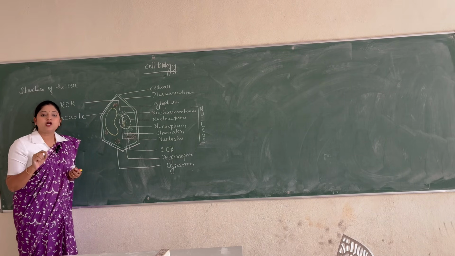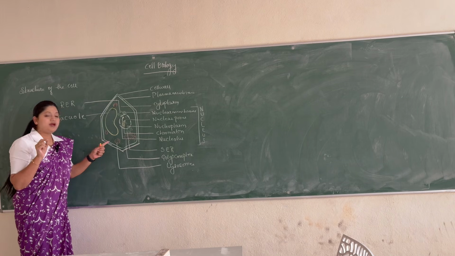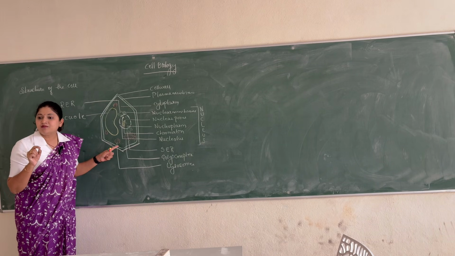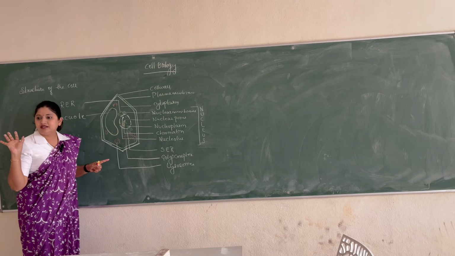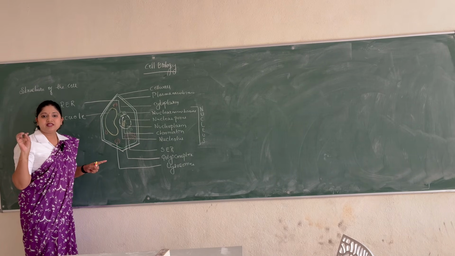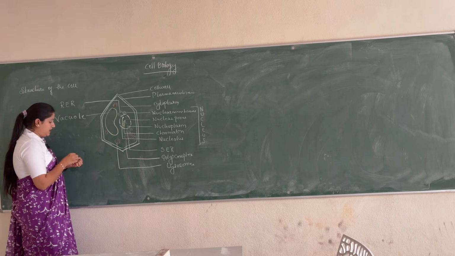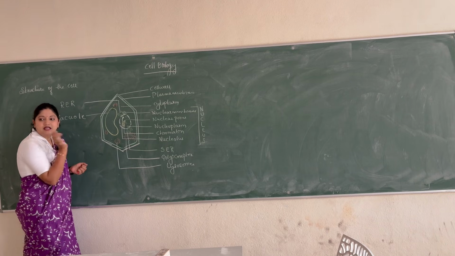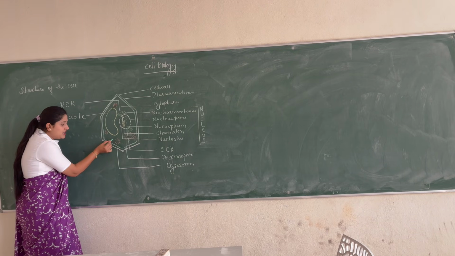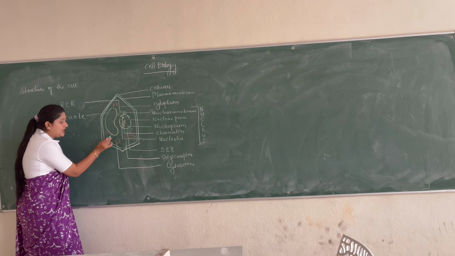So we know the concept of the suicide bags, right? We call them suicide bags because if there is anything unwanted in the cell, for example some material which is not required by the cell, it is taken inside the lysosome.